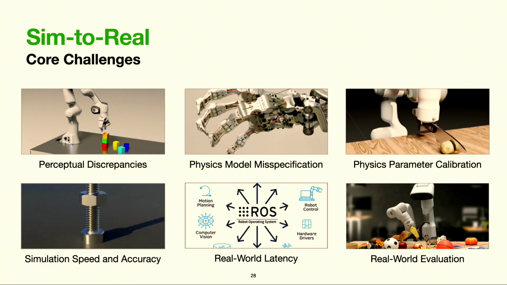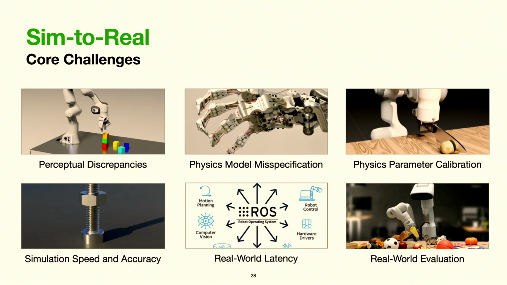Before I begin, I'd like to just recap why sim to real is challenging. It isn't always obvious unless you've tried it firsthand. First, there are perceptual discrepancies between simulation and the real world. Simulated sensors such as RGB and depth don't perfectly replicate real-world behavior. Second, simulated physics models might, of course, not exactly model the physics of the real world. Third, even with perfect physics models, parameters of the models may be unknown and might require careful calibration.